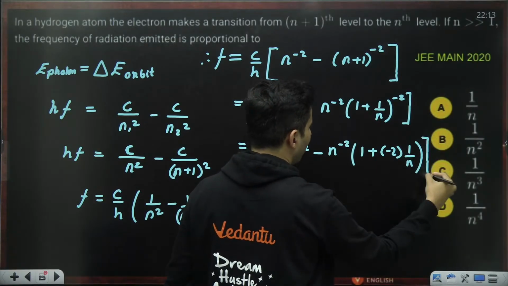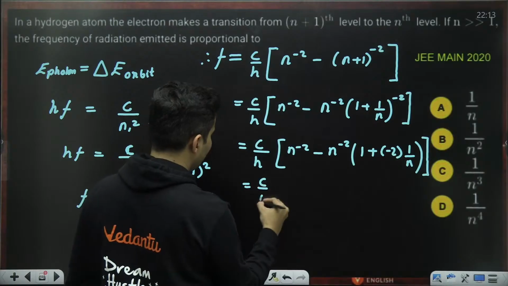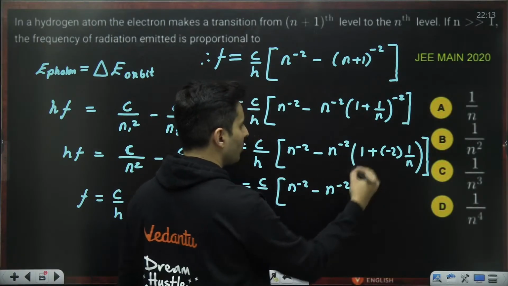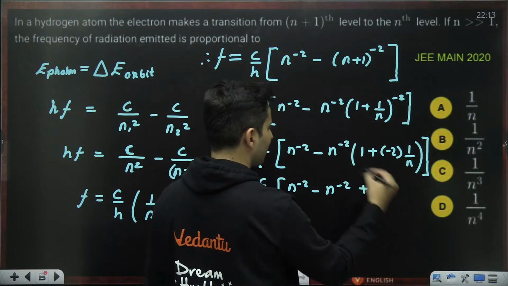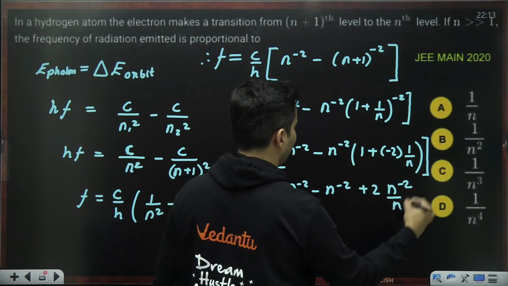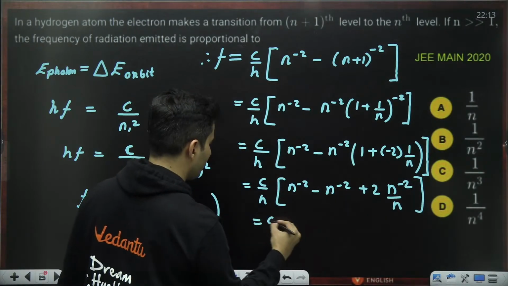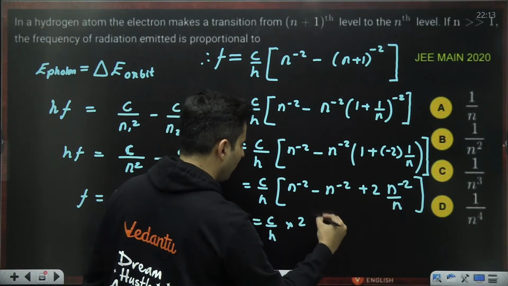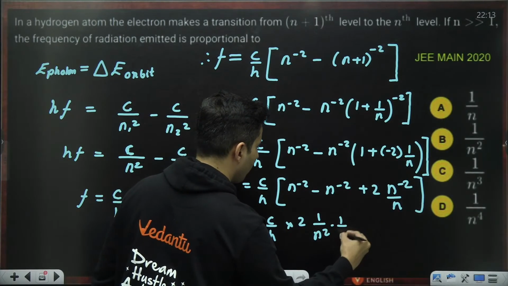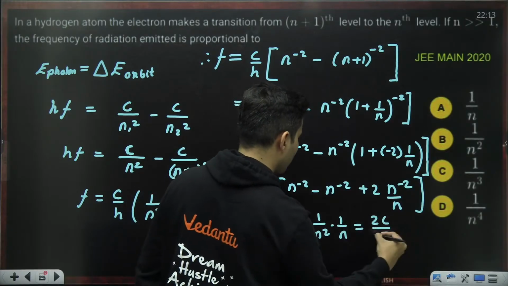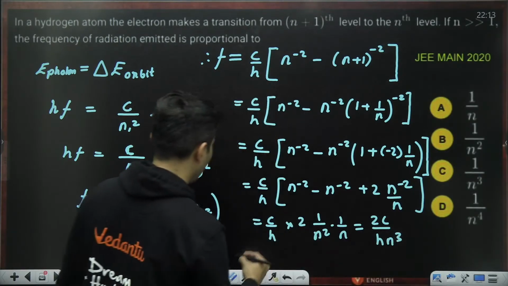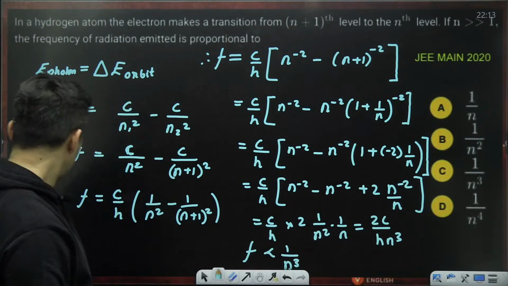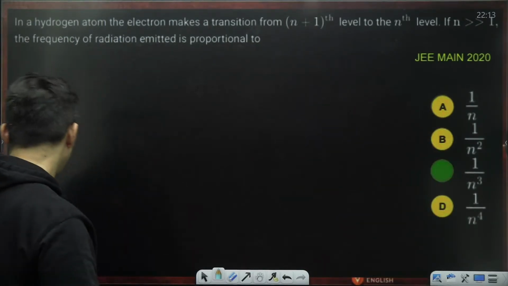I've used binomial approximation. So this will be C by H, n raised to minus 2 minus n raised to minus 2, minus minus becomes plus, n raised to minus 2 by n. These two get cancelled. So C by H, I'm left with 2 multiplied by 1 by n square into 1 by n, which is 2c by h n cube. So that means frequency is inversely proportional to n cube. So that is C option.